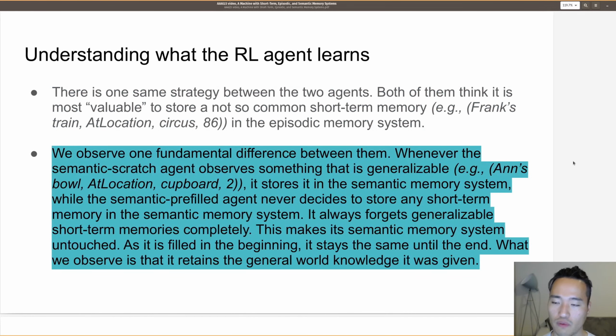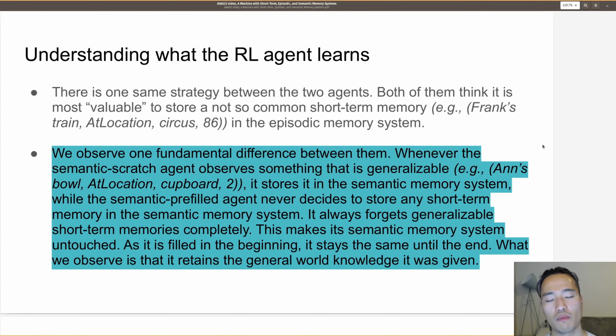But we observe one fundamental difference between them. Whenever the semantic scratch agent observes something that is generalizable, for example, Anne's bowl at location cupboard timestamp 2, it stores it in the semantic memory system, while the semantic pre-filled agent never decides to store any short-term memory in the semantic memory system. It always forgets generalizable short-term memories completely. This makes its semantic memory system untouched. As it is filled in the beginning, it stays the same until the end. What we observe is that it retains the general word knowledge it was given.